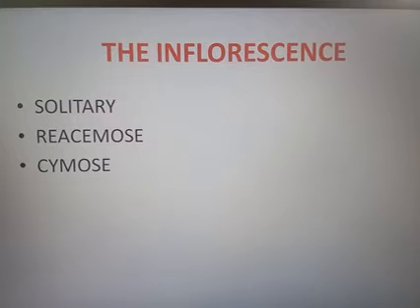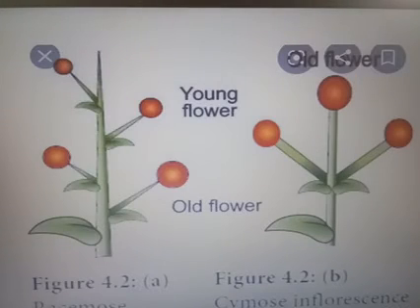The arrangement of flowers on a common axis is known as inflorescence. It may be either solitary or in a group. The inflorescence is classified into racemose inflorescence or cymose inflorescence. Racemose inflorescence means the inflorescence axis grows continuously. The flowers show acropetal succession. Acropetal succession means the old flower at the base and the young flower at the tip. This type of succession is known as acropetal succession.